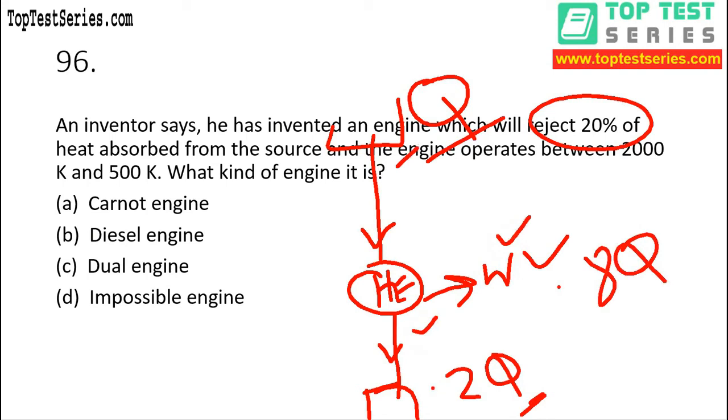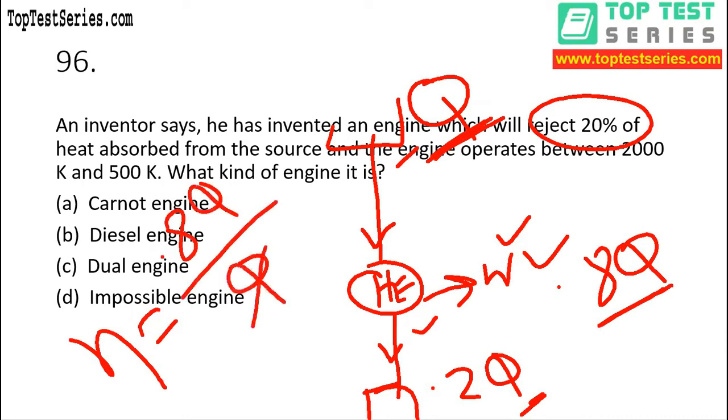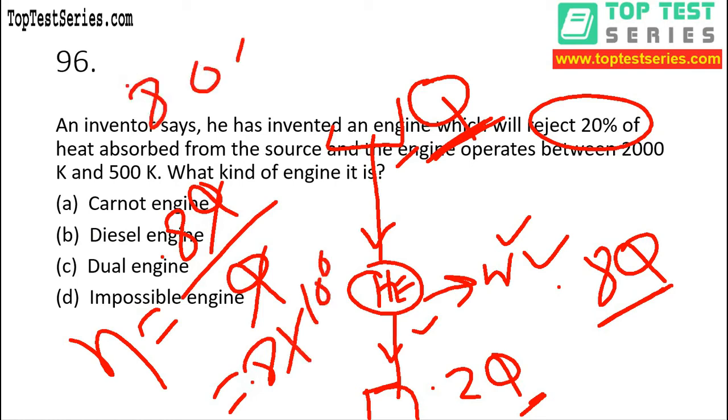This is the concept of first law, right? Now from this diagram we got output as well as input. So we know that efficiency is equal to what? Output by input. Therefore 0.8 Q by Q. Q gets cancelled. It is 0.8. 0.8 means we have to multiply with 100 to convert into percentage. What are we getting? 80%.